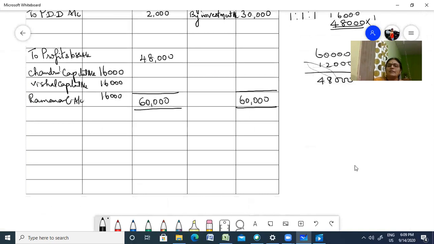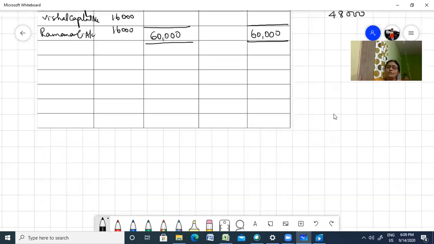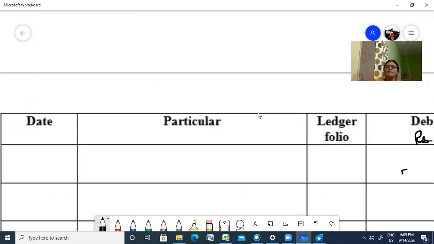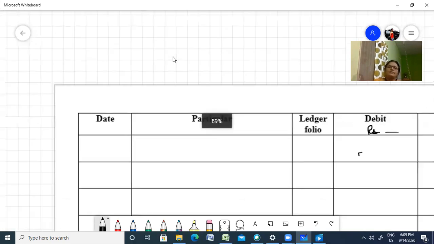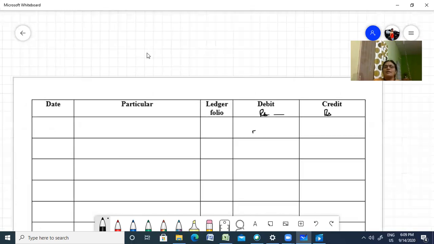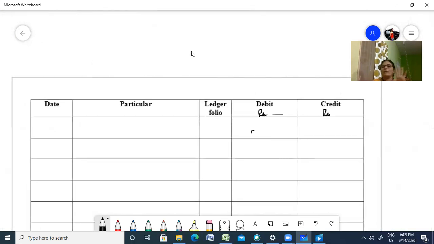So definitely it will be a 3-mark question, and definitely you will be tested on this, either from admission or from retirement. Right. Now, in case of admission, you have to share it among the old partners. In case of retirement, you have to share it among all the partners. That is the difference. Right. Now, let us do journal entries.